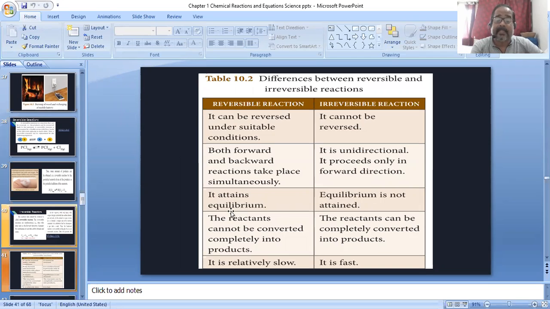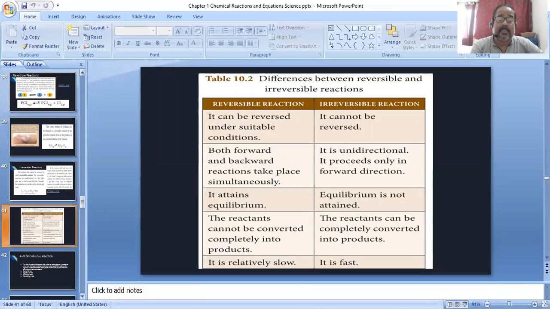Third, reversible attains equilibrium, and in irreversible, equilibrium is not attained. Next, in irreversible, the reactants are converted completely into products, meaning the product cannot go back. Reversible is relatively slow and irreversible is fast.